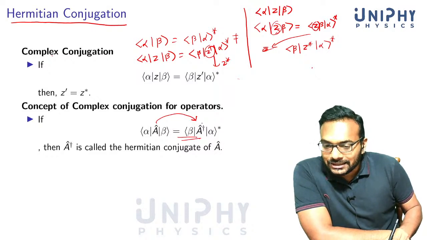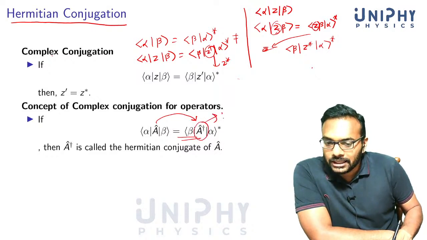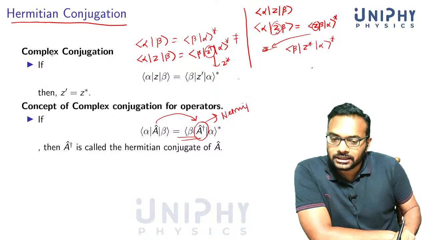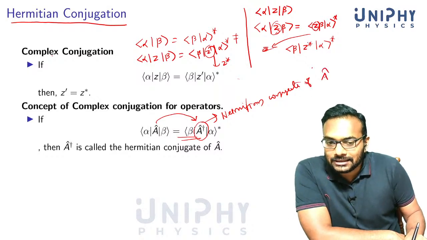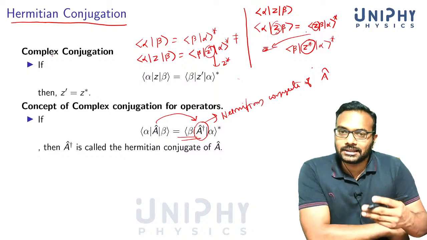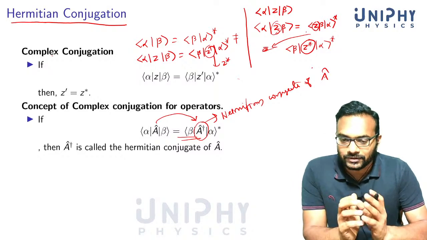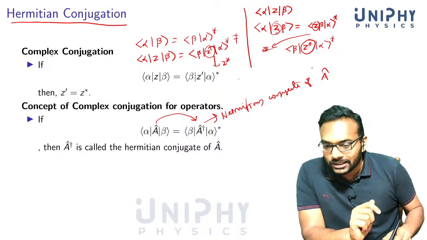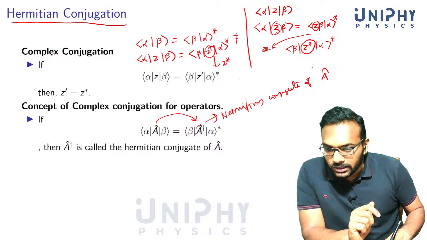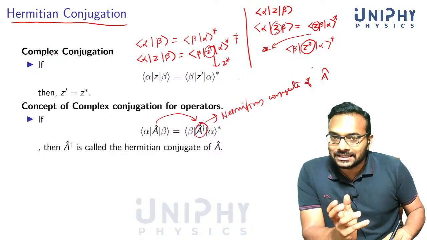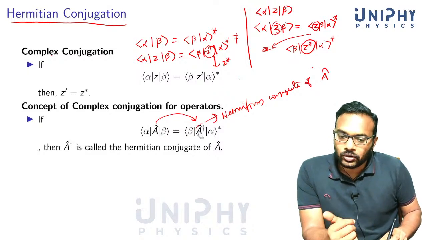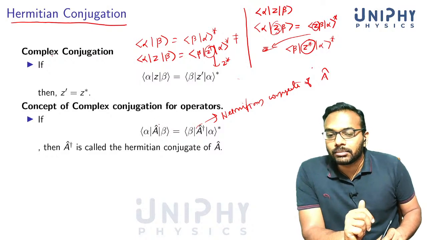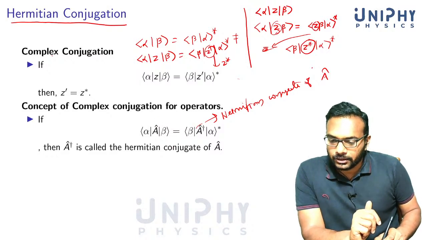Then this a dagger, whatever it is, we call the Hermitian conjugate of A, just in the way that we call Z star the complex conjugate of Z. If this relation is satisfied, you need to find the right operator, the changed operator, in such a way that this relation is satisfied. And that operator is known as the Hermitian conjugate of operator A.